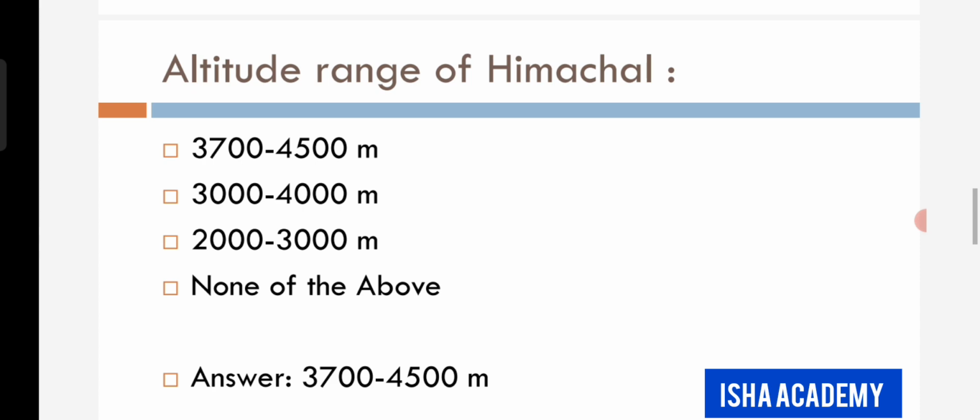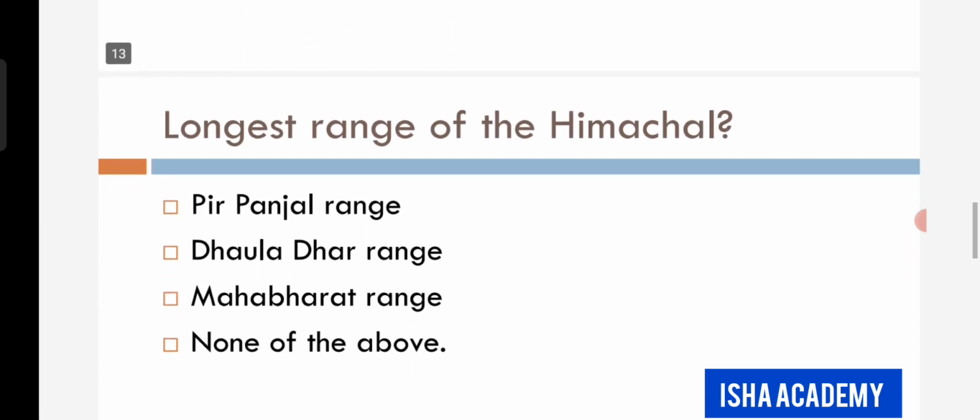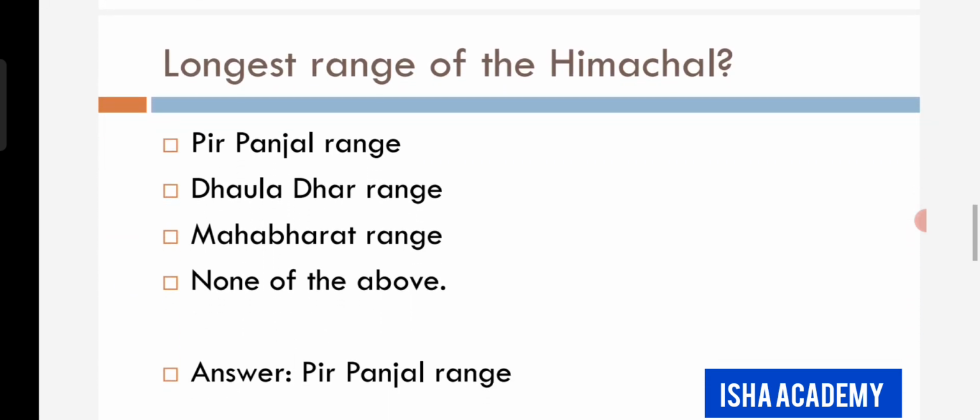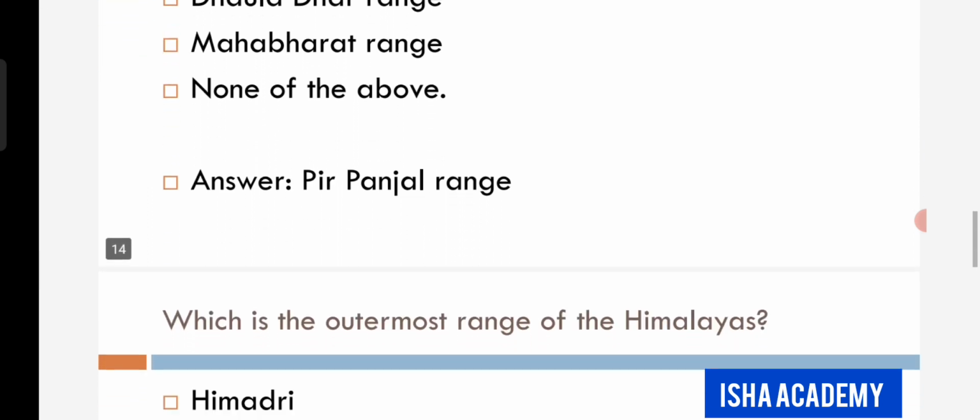Next question. Altitude range of Himachal. The options are 3700 to 4500 meter, 3000 to 4000 meter, 2000 to 3000 meter, none of the above. The answer is 3700 to 4500 meter. Another question. Longest range of the Himachal. The options are Pir Panjal range, Dhauladhar range, Mahabharat range, and none of the above. The answer is Pir Panjal range.